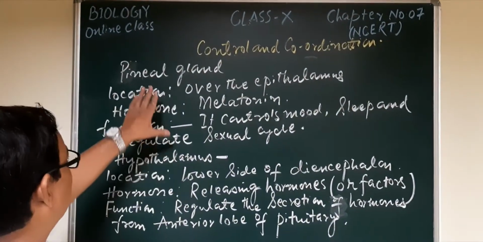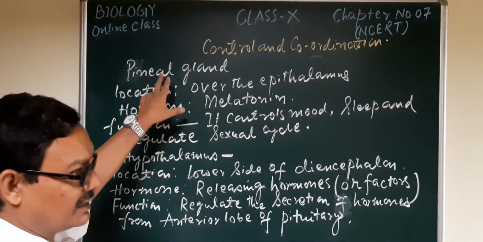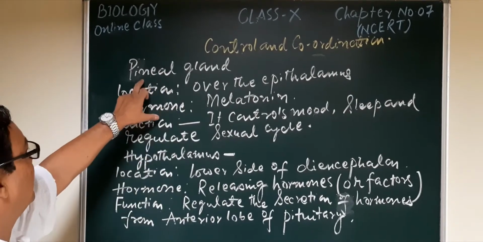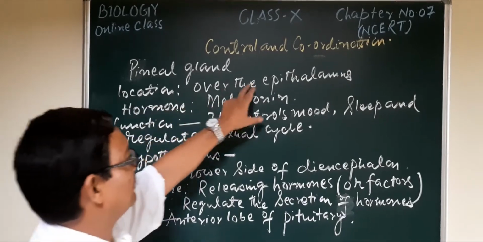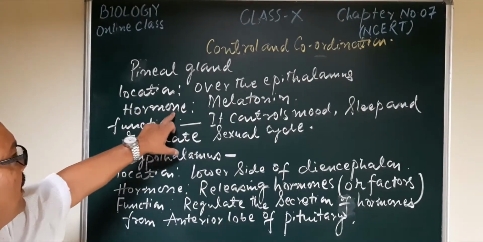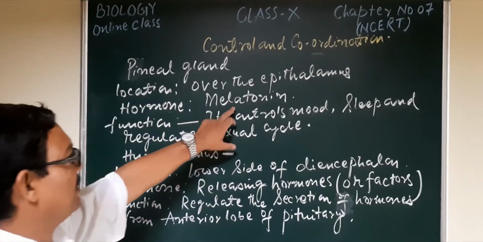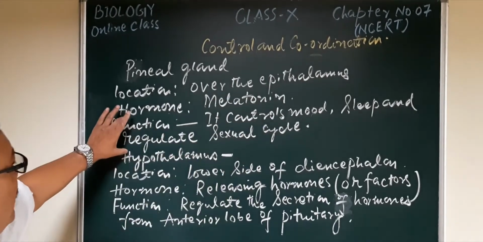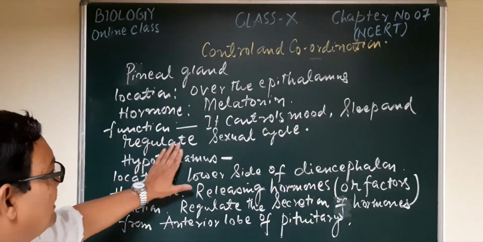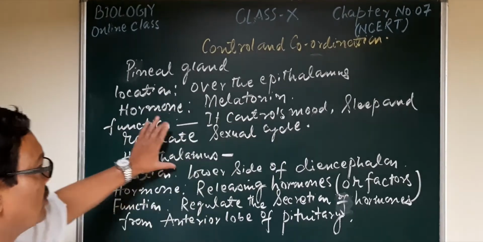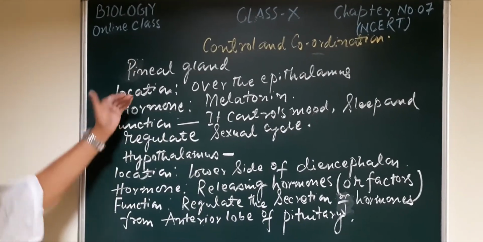Here is a short description of the 2 glands which we had left last week. Number 1, the pineal gland. Its location is over the epithalamus. The hormone released by this gland is melatonin. What are its important functions? It controls mood and sleep and regulates the sexual cycle. This is the short description of this gland and its hormone.